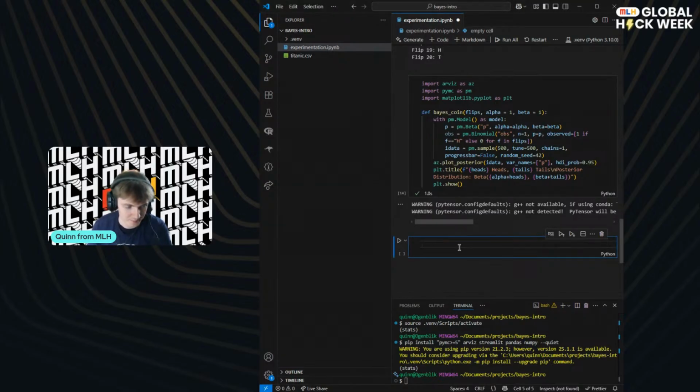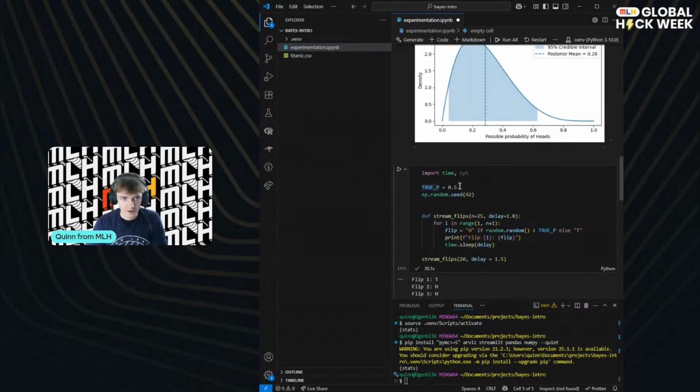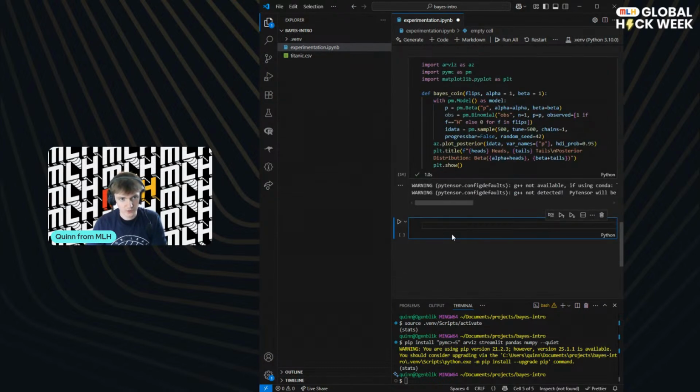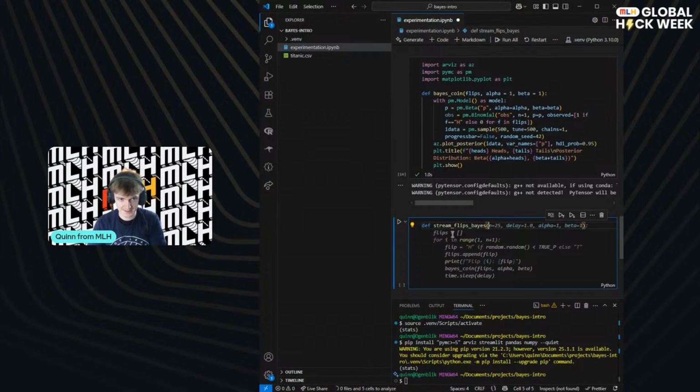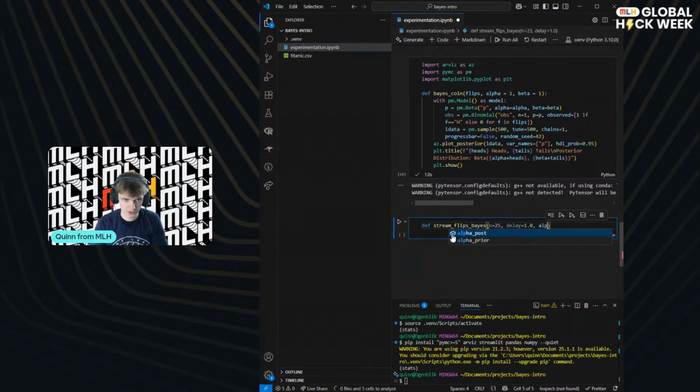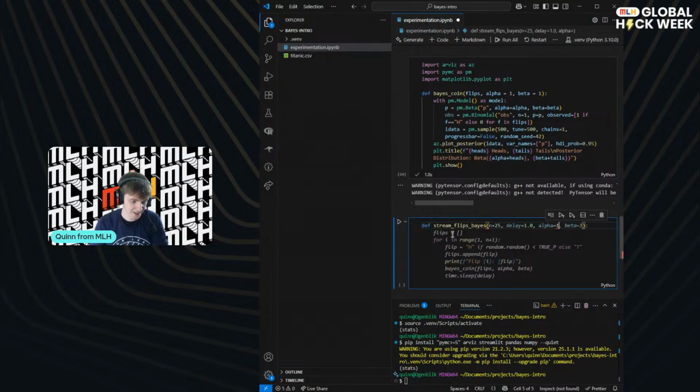Okay, right. Okay, good. So now we need to update our flip function so that we can interrupt it and plot the posterior whenever we like. So we'll write a new one. Actually, it's probably easier just writing a new one from scratch. Flips, and then we'll call it Bayes. This is going to demonstrate how actually using this posterior and these calculations is going to be advantageous to us, because we will be able to make more informed decisions.